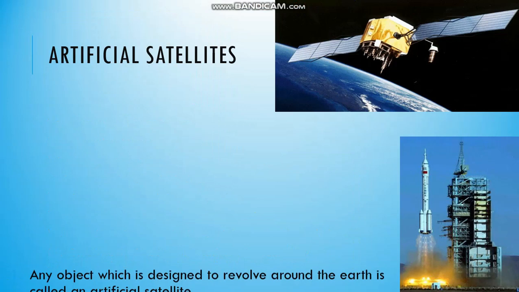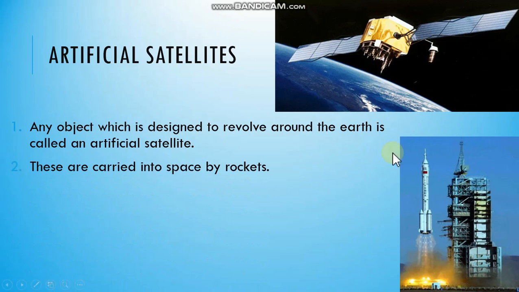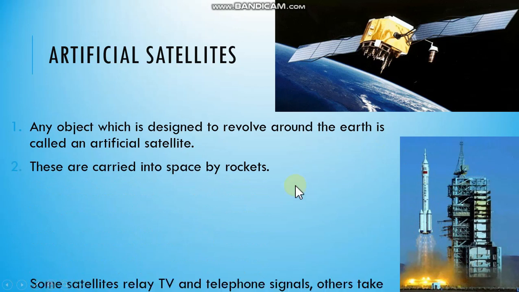Artificial satellites. Any object which is designed by human beings to revolve around the Earth is called an artificial satellite. These are carried into space by rockets. See the right hand side image. This is a rocket which is going up and taking a satellite with it.